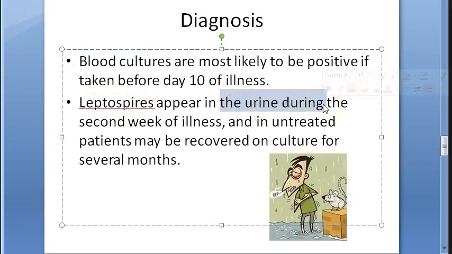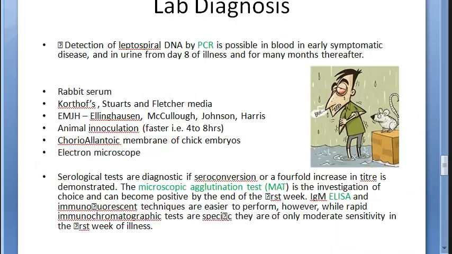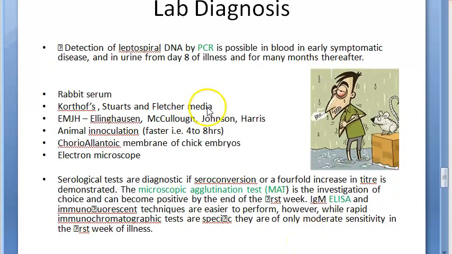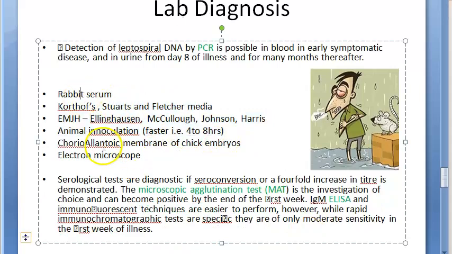First it will enter the blood and then it will be in the urine. And in urine it will be there for a long time, because from the kidney it will be getting excreted. So lab diagnosis, guys: PCR, growing in media, inoculating animals, electron microscope, serotype testing, all this. Basically what I want you to focus on is that initially it is blood and then urine. Okay. So you got all that.